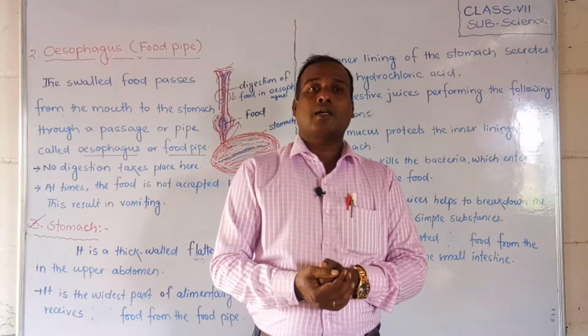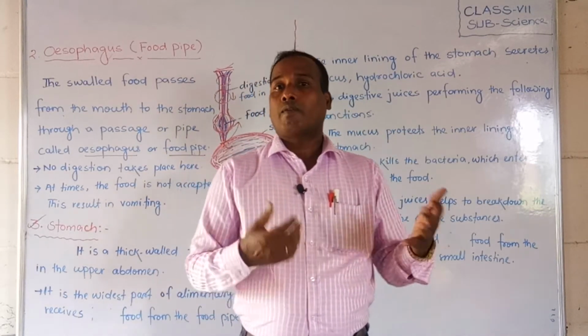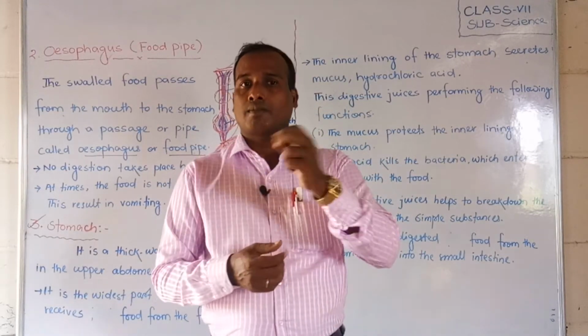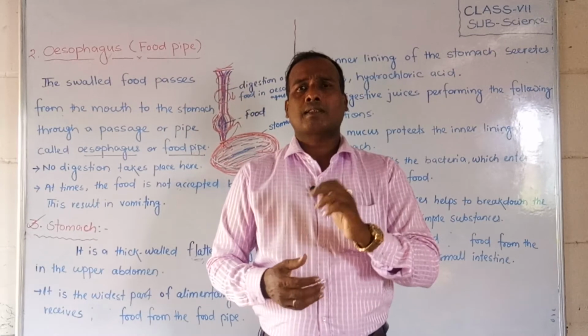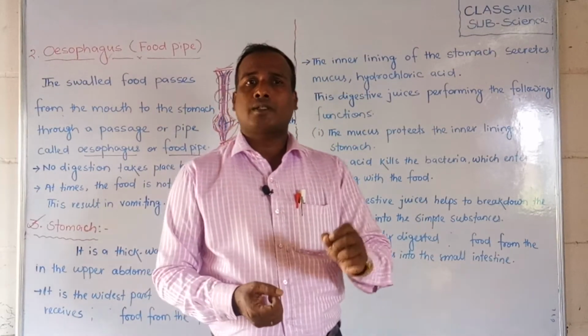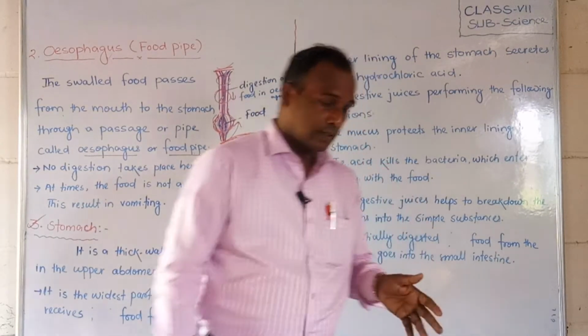Sometimes you face the vomiting problem. Do you know what vomiting is? Vomiting means whenever the food substances are not accepted by the stomach, they return back to our mouth and come out. That is called vomiting. Let us start thoroughly.